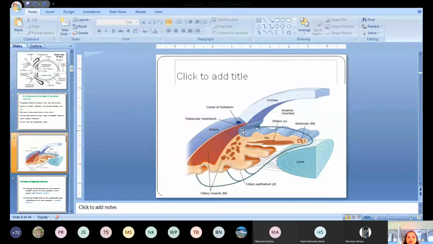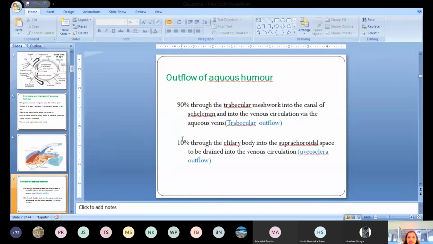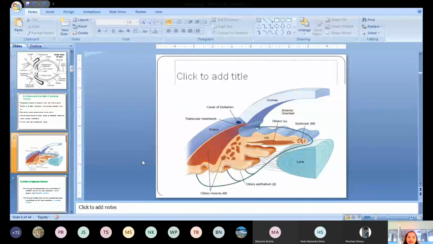There are two pathways of outflow of the aqueous humor. About 90% pass through the trabecular outflow, by passing through the trabecular meshwork, whereas only 10% of the aqueous humor passes through the uveoscleral outflow, from the ciliary body into the sclera, and finally reaches the venous circulation.